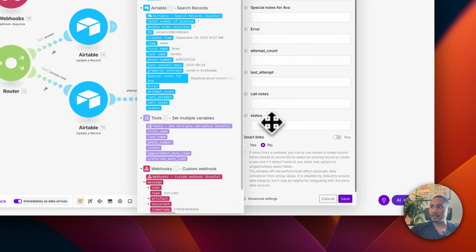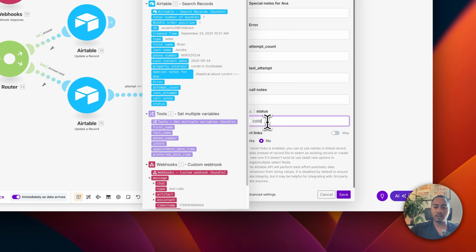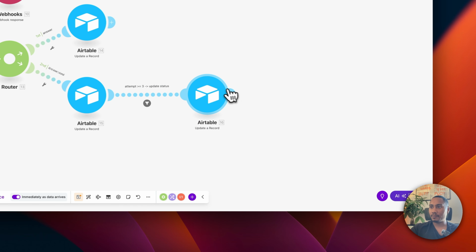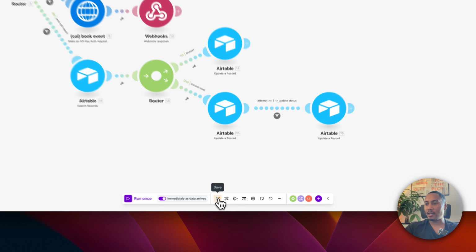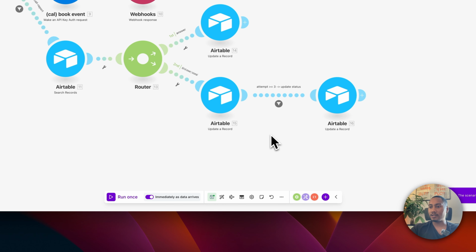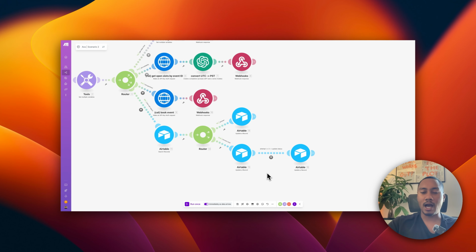And then we want to set the status to be cold lead. That way we don't call them again until we change the status of the lead. Okay. So now let's just save this and let's look at Vapi to see how we need to set up our structured data so that we can properly map in the table based on the call outcome.